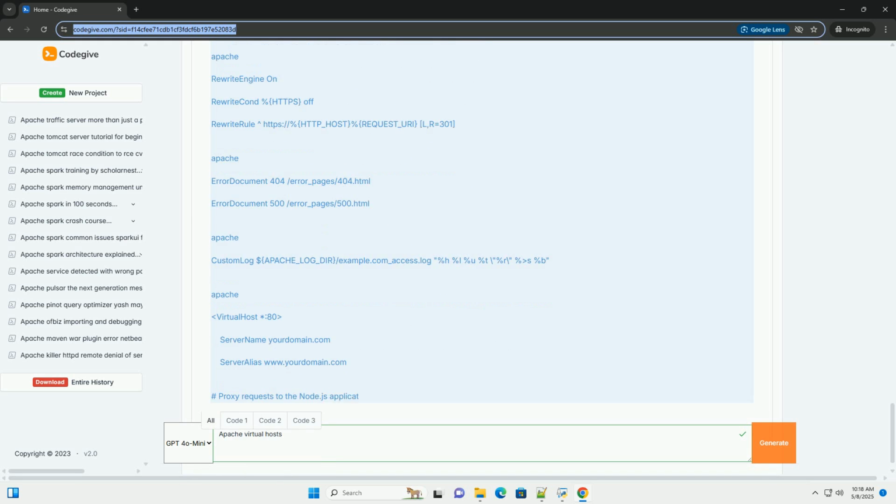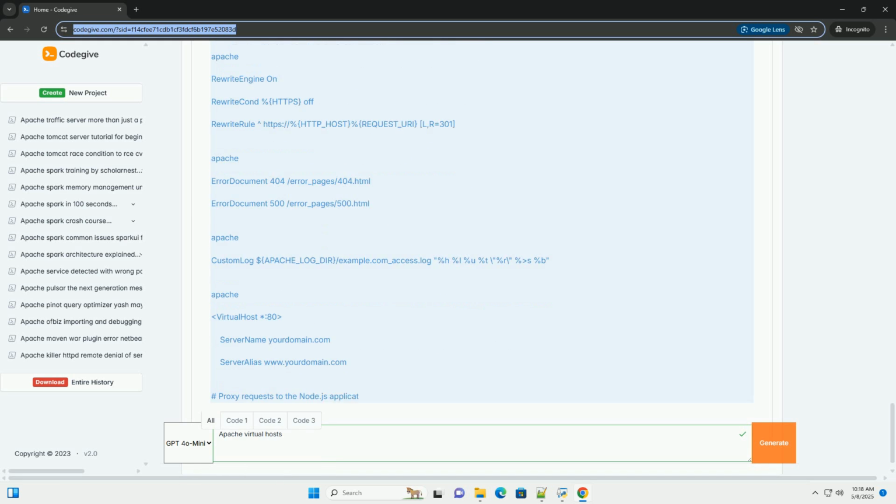This makes enabling and disabling sites easy. On CentOS/RHEL, you might find the configurations in /etc/httpd/conf.d/. For consistency, let's assume a Debian/Ubuntu-like setup for this tutorial. You can adapt the paths accordingly for other distributions.